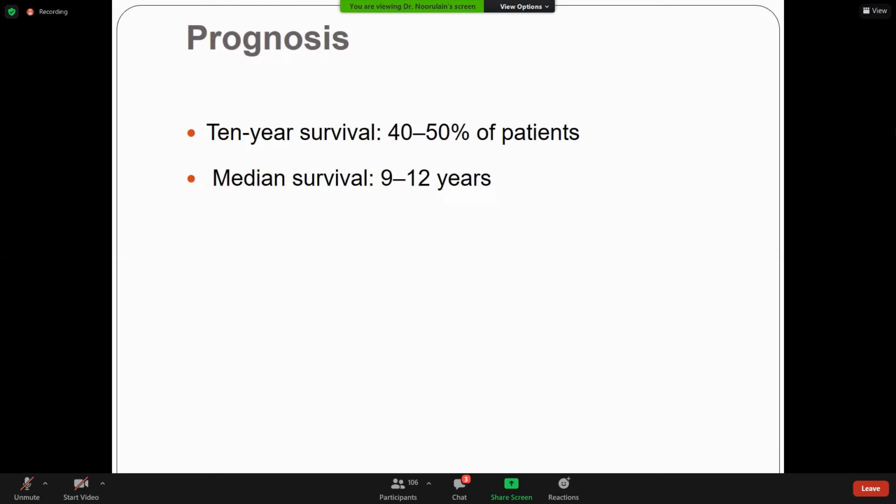Do you all understand? Phlebotomy is removal of one unit of blood until the hematocrit is less than 45%. You should maintain the hematocrit below 45%, and repeated phlebotomy is necessary. Chemotherapy should be given to patients where phlebotomy is contraindicated.